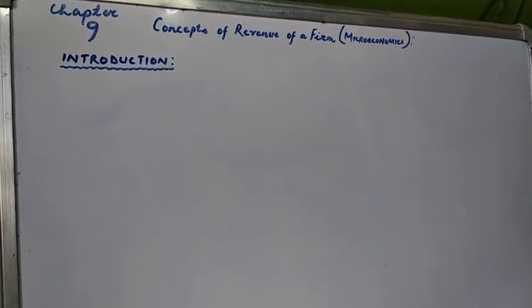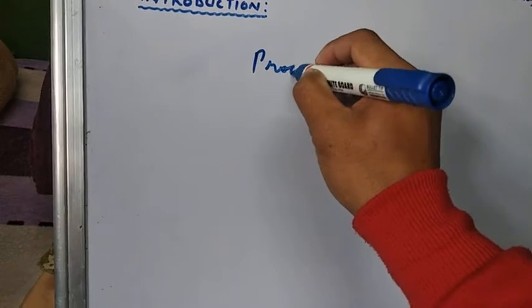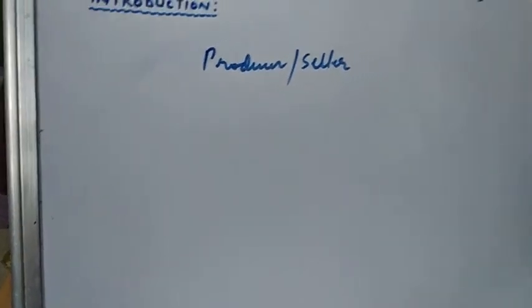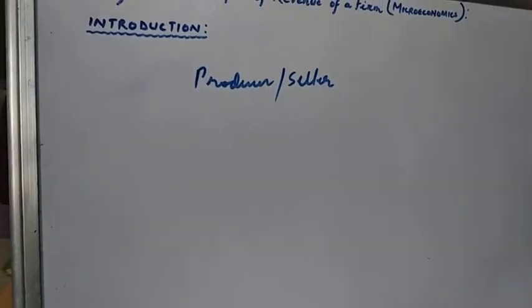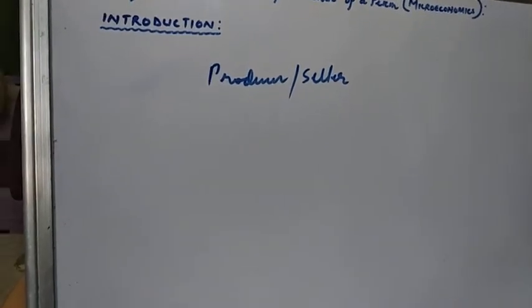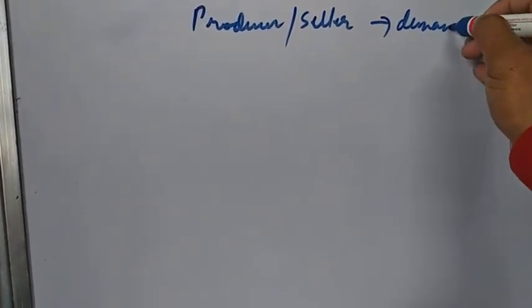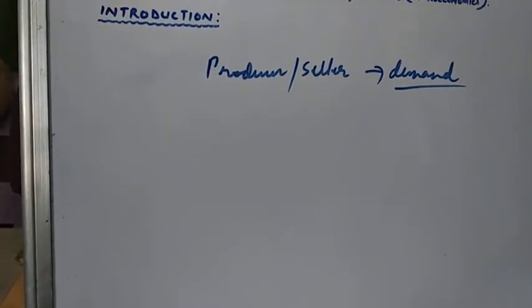A producer or seller of any goods or any commodity is very much concerned with the demand. Demand is important for a producer or a seller.